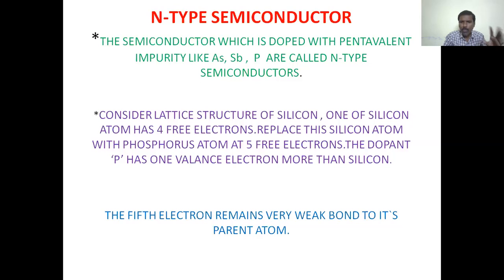So phosphorus has 1 valence electron more than silicon, that is, 5 valence electrons. The 5th electron remains very weakly bonded to its parent atom. Four electrons are bonded with strong bonds to the parent atom, whereas the 5th electron is bonded only by weak attractive forces.